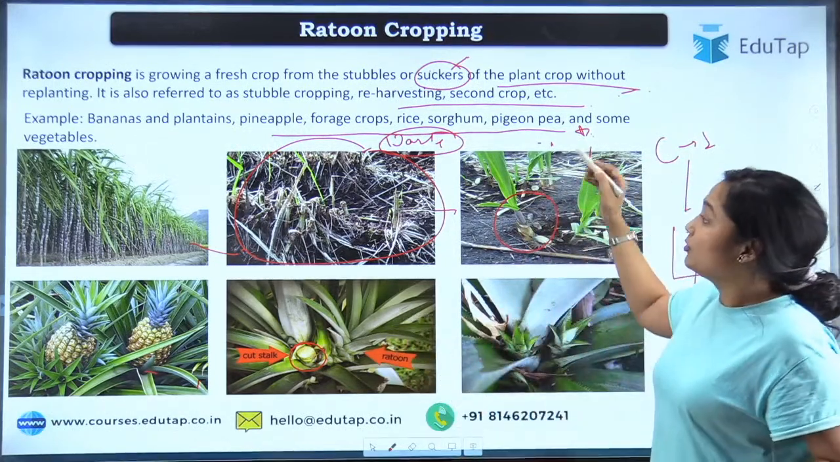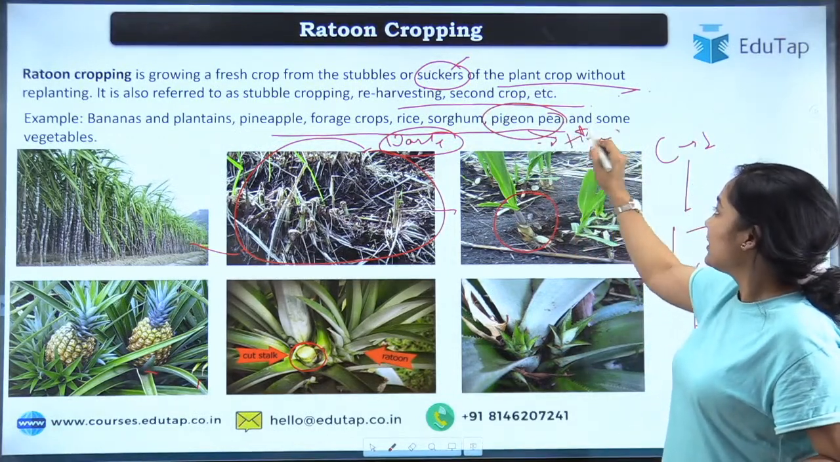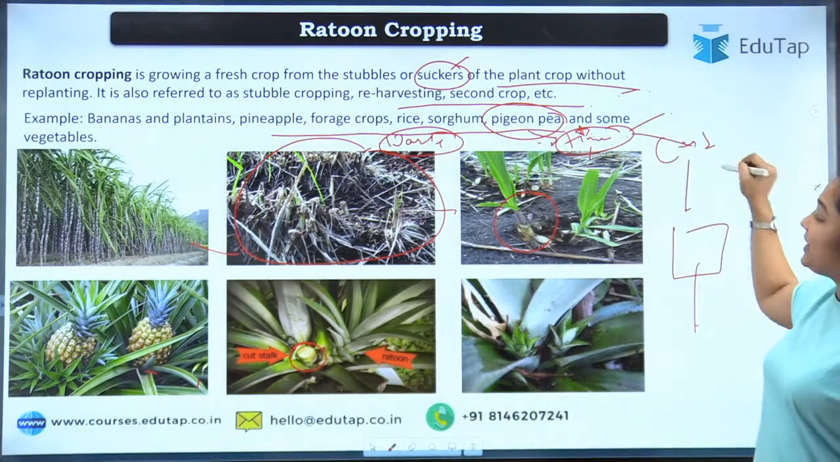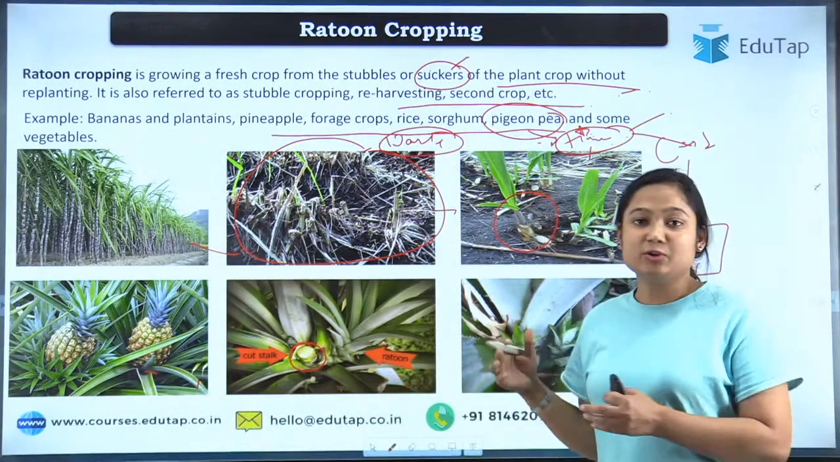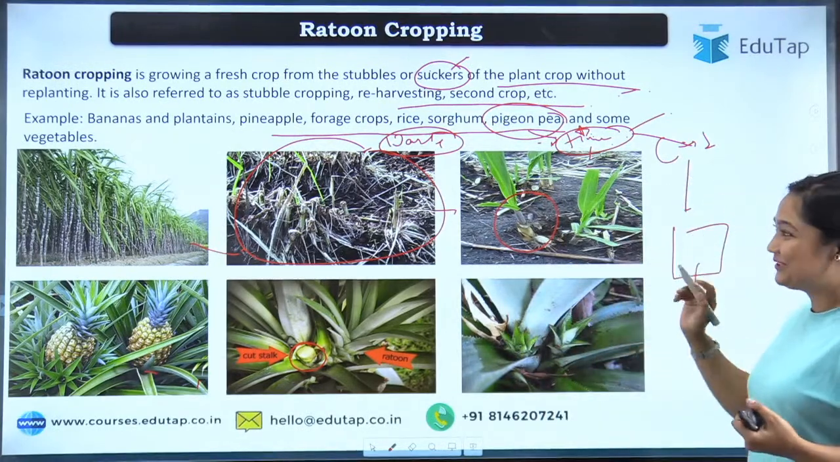See, it's up to you. See what happened. The pigeon pea takes time, and sometimes farmers think that in that time they can go for other crops, so they don't go for that. But Alba, I was hoping somebody would ask that.